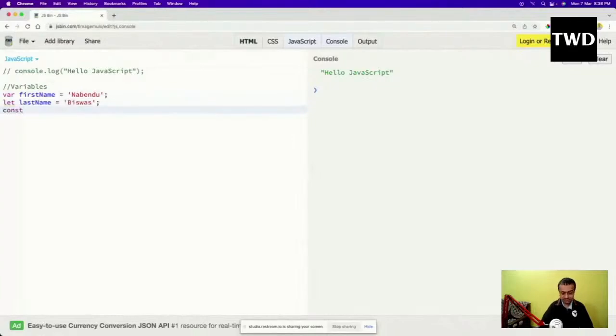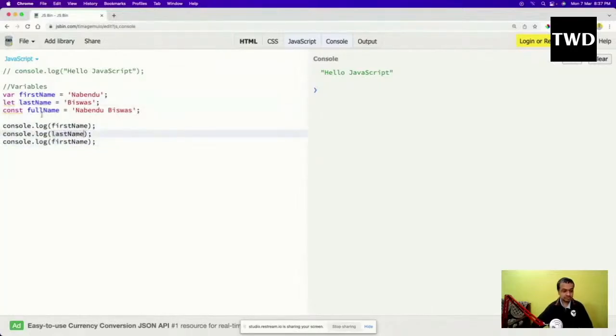const is also there. You might not see much difference here, but later on we'll see what the differences are. Now I'm going to do console.log of first name, last name, and full name.